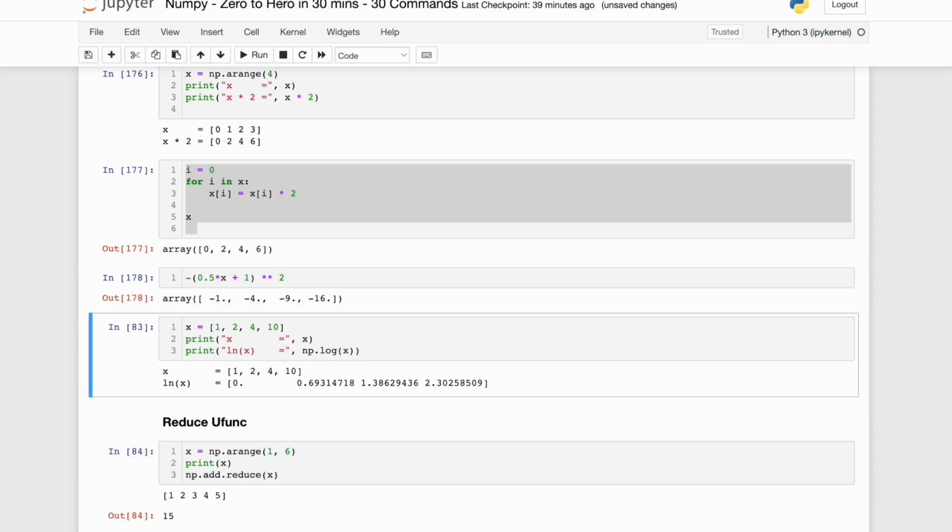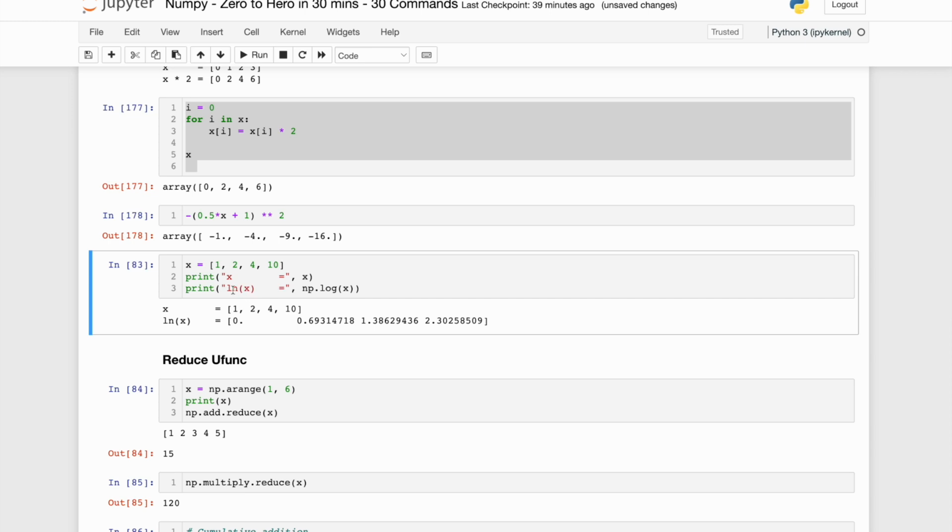So if I do this again over here, not just this, let me show you some of the functions. Like natural log, if you have to take, you can take the natural log of x. x is an array over here, and what will happen? The natural log will be implemented on each of these elements separately, and then the result will be stored. Okay, let's see.